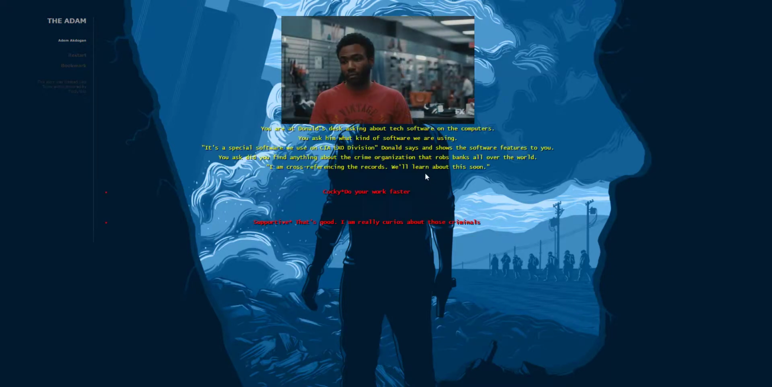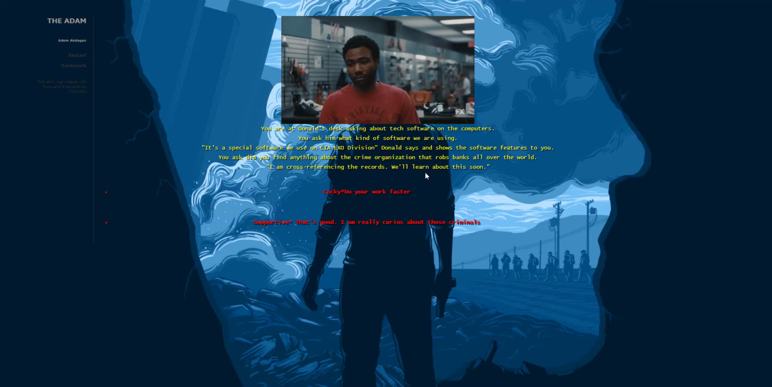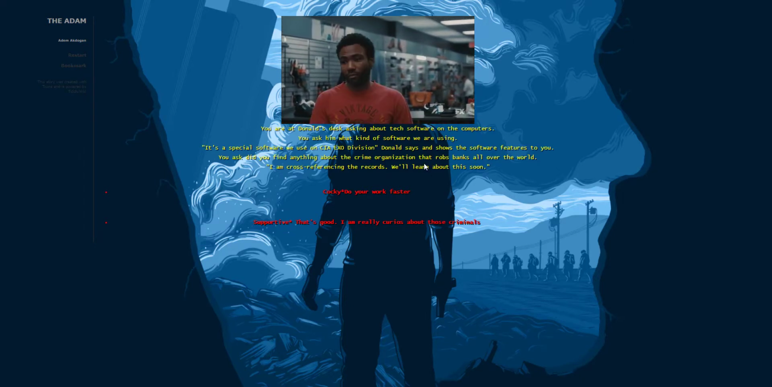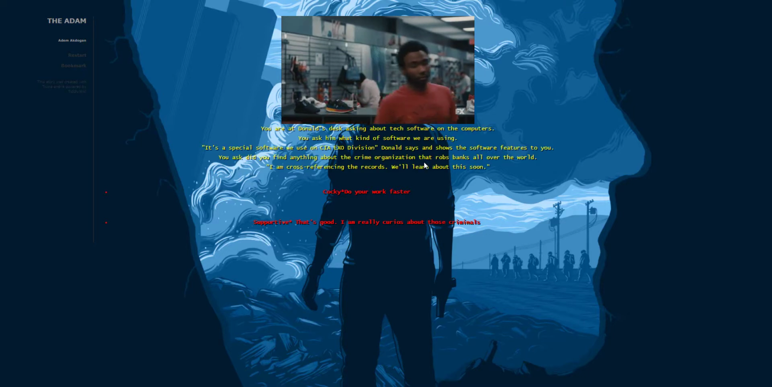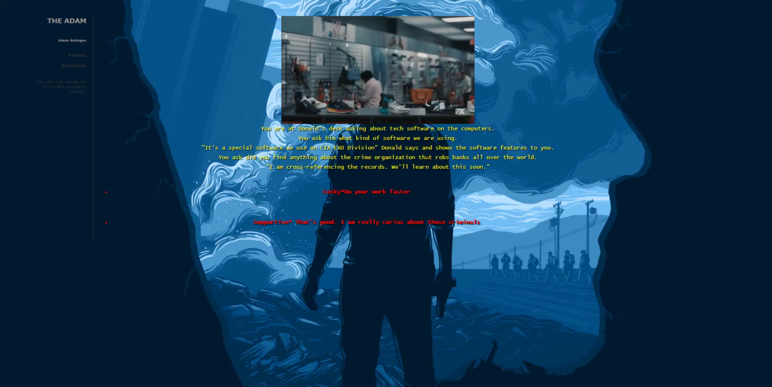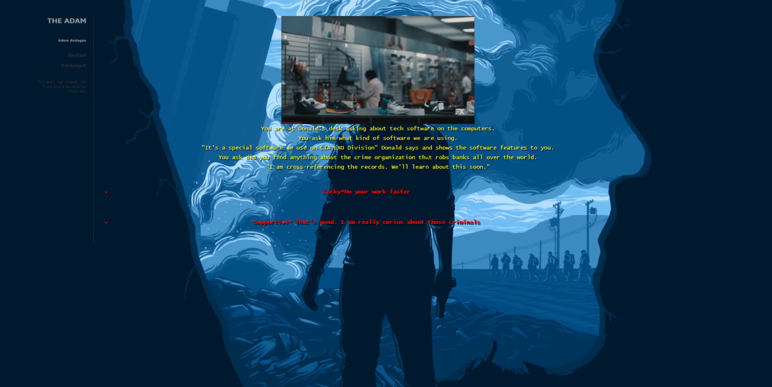So, you will meet with Donald, the IT specialist. Now you are at Donald's desk asking about the tech software on the computers. You ask him what kind of software we are using. "It's a special software we use in the CIA Exo Division," Donald says, and shows you the software features. You ask, "Did you find anything about the crime organization that robs banks all over the world?" He says, "I'm cross-referencing the records. We will learn about this soon."